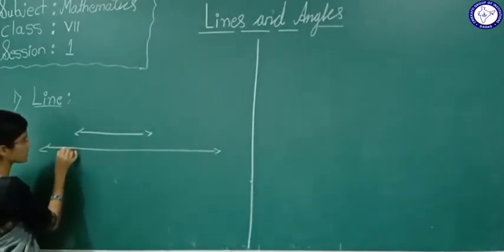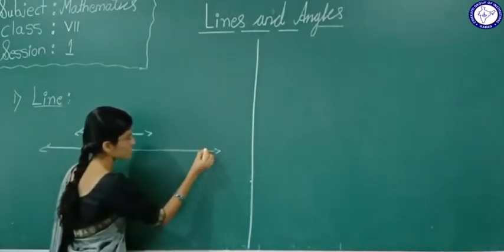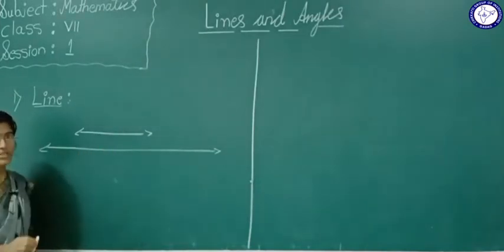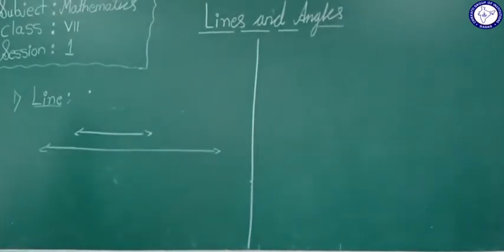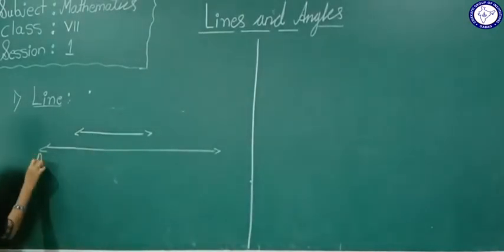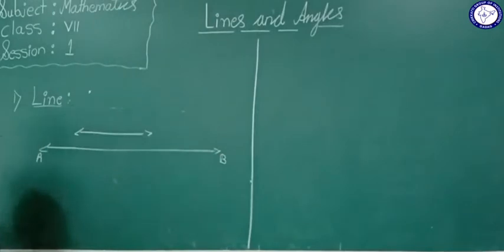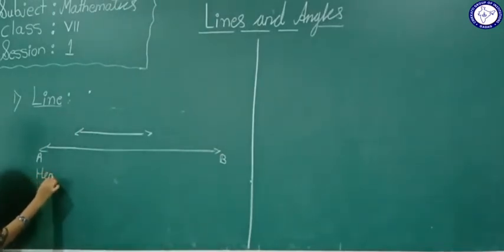What is a line? This line is a straight figure. Yes or no? It does not have end points. Now see here, suppose this is a line AB. Now, line AB in symbolic way, how we will write it?